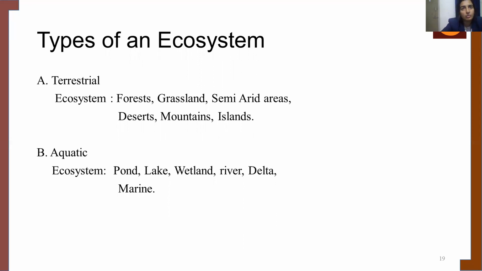If you remember what was taught in the previous slides, you can see that the physical factors, the geographical factors, the chemical factors differ from ecosystem to ecosystem. From these examples, you can imagine how it will differ from ecosystem to ecosystem. And coming to the aquatic ecosystem, it includes ponds, lakes, wetlands, deltas, marine, etc.